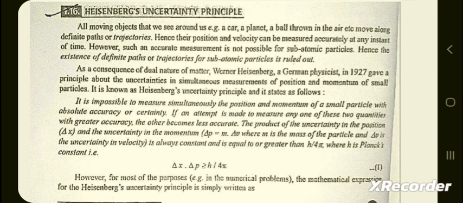The product of the uncertainty in the position delta x and the uncertainty in the momentum delta p, which is equal to m dot delta v, where m is the mass of the particle and delta v is the uncertainty in velocity, is always constant and is equal to or greater than h by 4 pi, where h is the Planck constant.